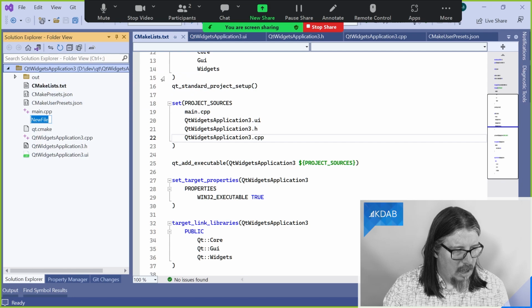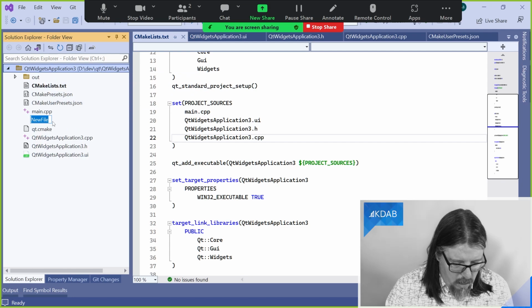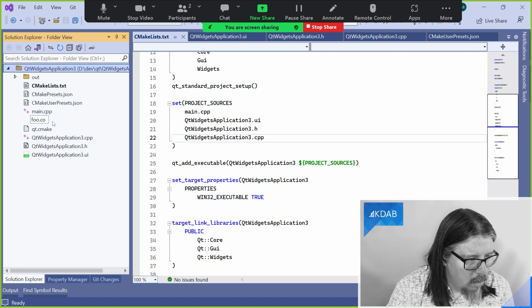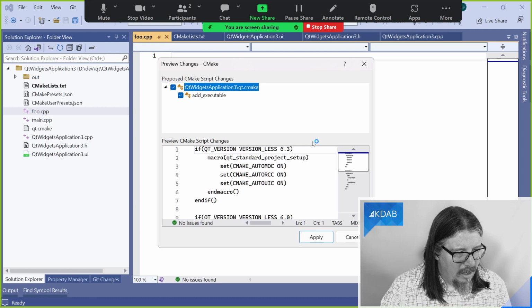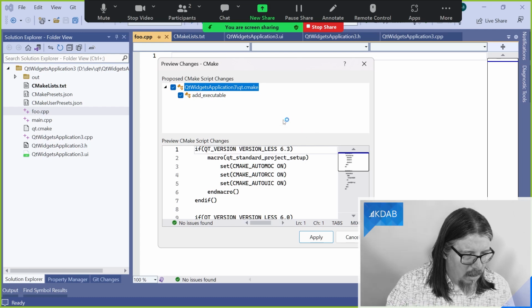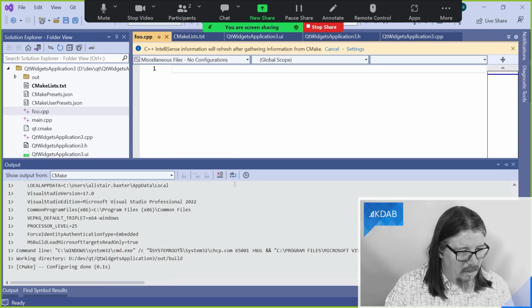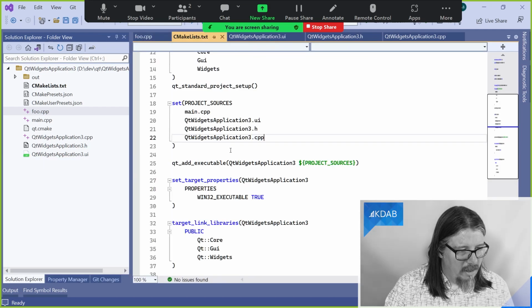The previous project layout doesn't really integrate. So if you add a new file in Visual Studio, it will not add that to the CMake file? No. Oh, actually, it will. No. Oh, yeah.